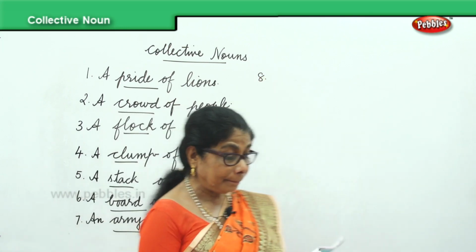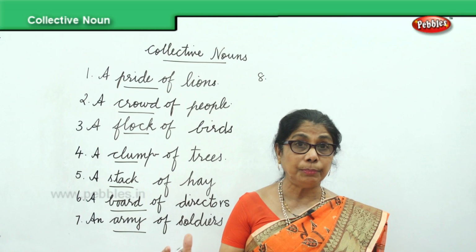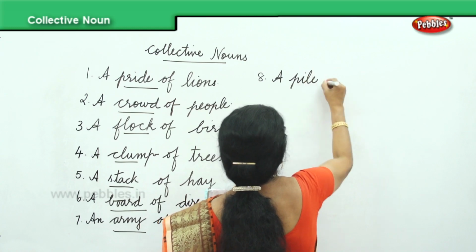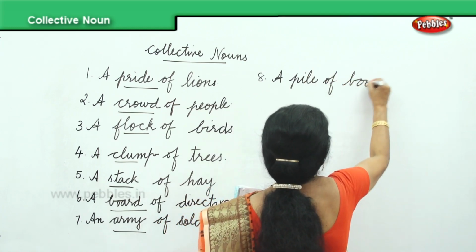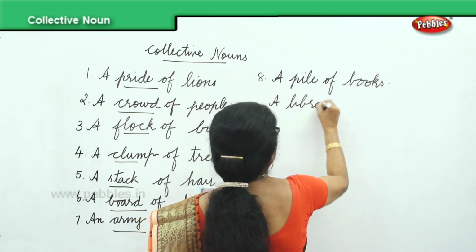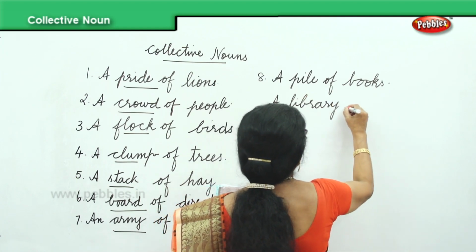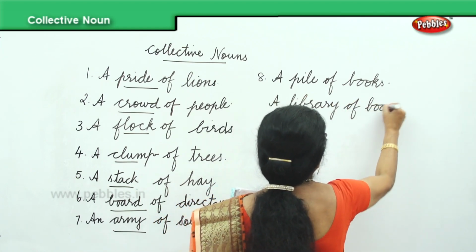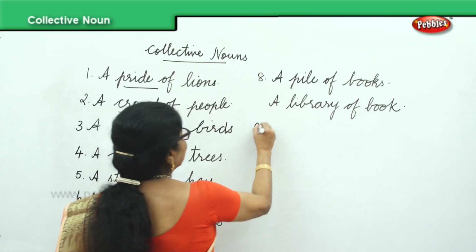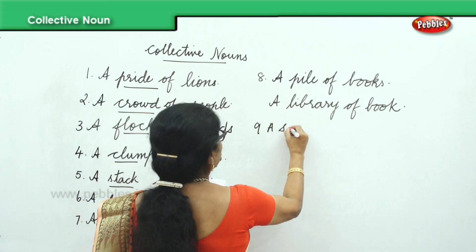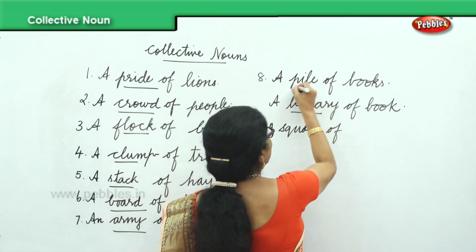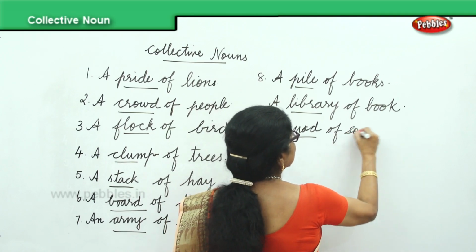Next, we'll say a pile of books, or you can also say a library of books. We can also say a squad of soldiers.